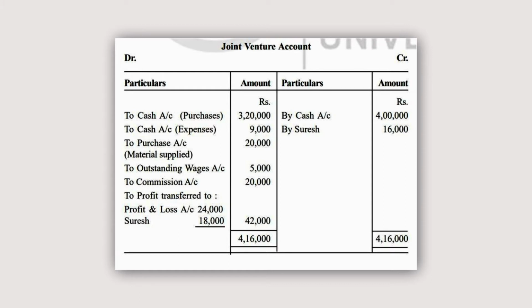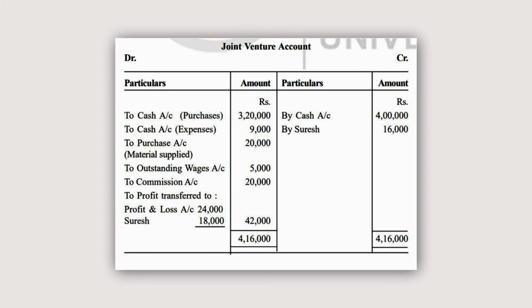Here it is mentioned in the question that in addition to the normal job being performed by Mr. Rajesh, he will also perform other activities, and for those activities he is entitled to a commission of 5% on the gross sales. Here he has made sales of rupees 4 lakh. So 5% of this is 20,000. So to commission 20,000. Here this is the balancing figure.